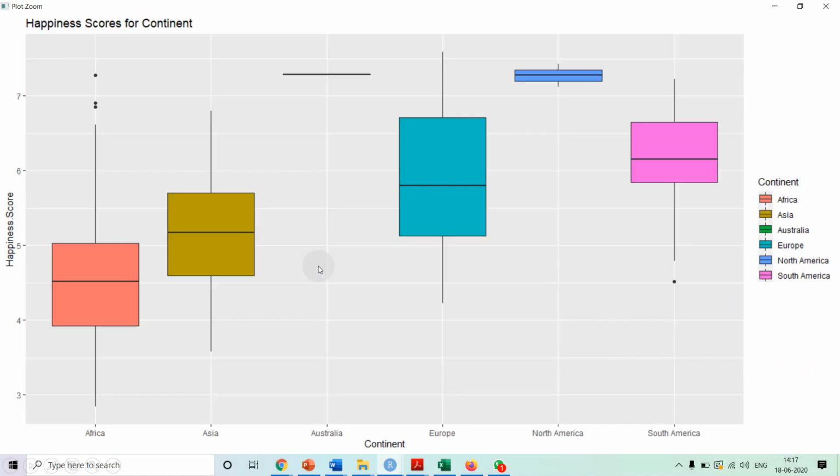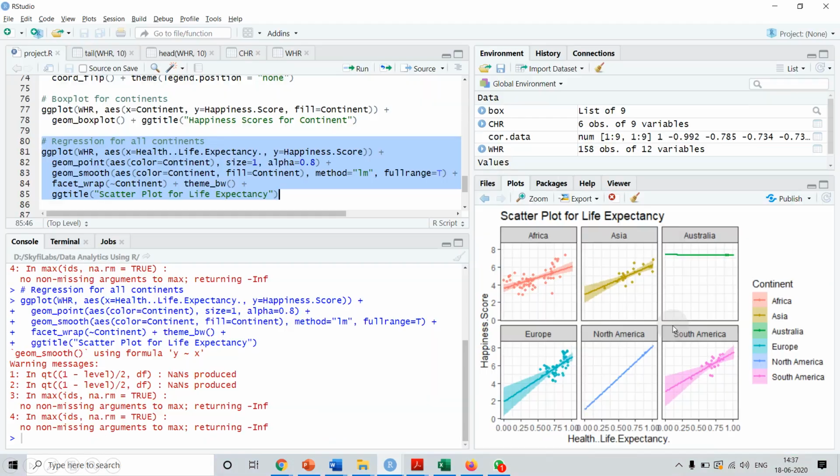Yes. So if we zoom in, this is the happiness score for the continent, and this continent is, okay, yeah, it is Australia, and this continent is North America. So North America and Australia, they are the happiest continents, right? And the least happy continent is Africa over here.